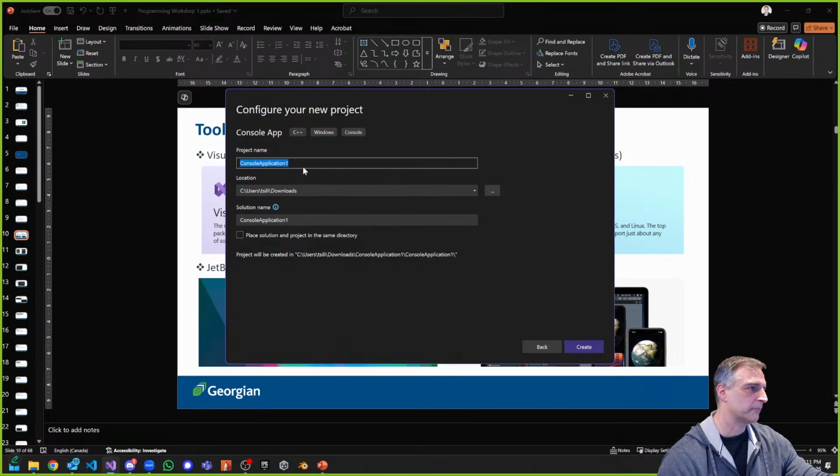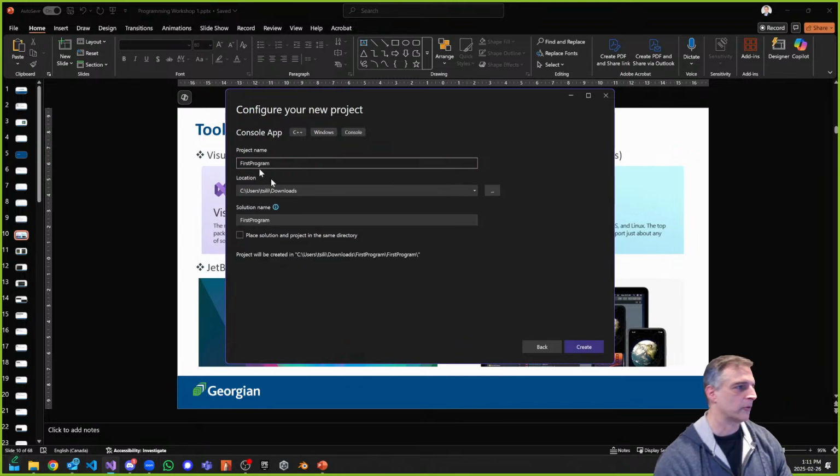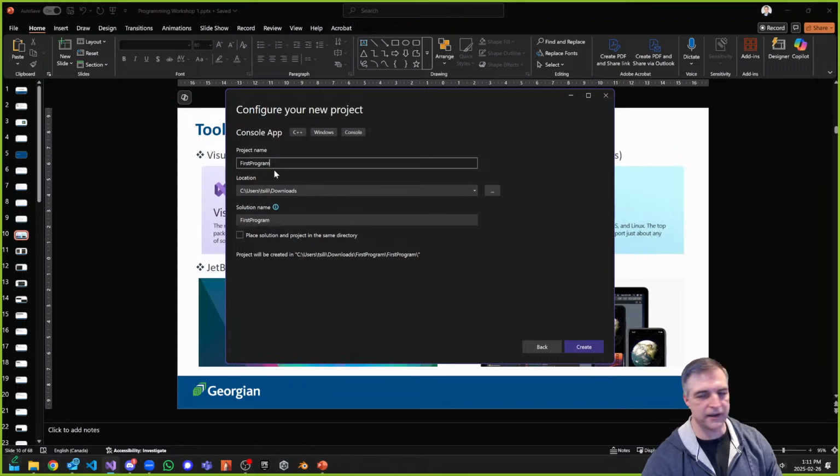So here I'm just going to call this first program, which is kind of what I put in the PowerPoint slides. There's my first program. Okay. And we're going to add some solutions in here throughout the time that we're together, but we'll start with first program. So that's nice and easy. And then we're going to click create. So again, you can see that my location is in my downloads folder. You can put it somewhere that's safe for you. I don't recommend putting it anywhere that is your OneDrive. If you're using OneDrive, OneDrive is pretty destructive when it comes to how it puts things up online. So I recommend not using OneDrive for the folder that you're targeting to put this in. Okay, let's click create.